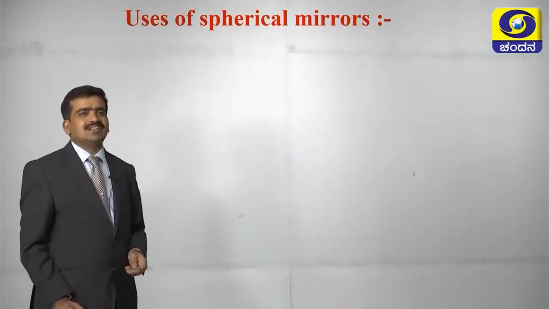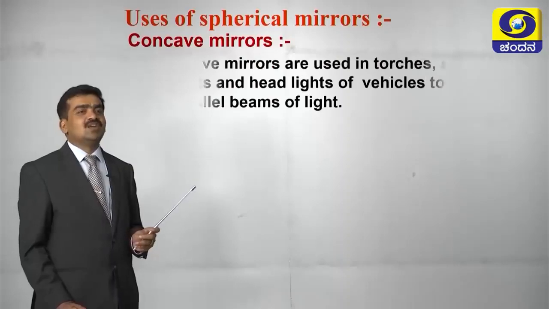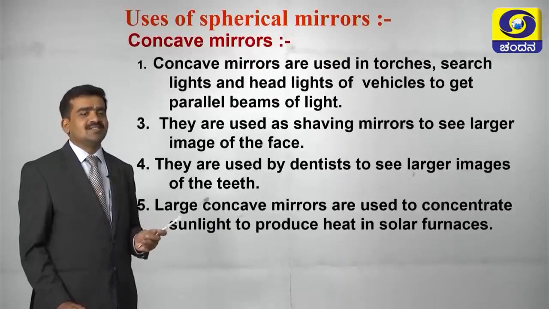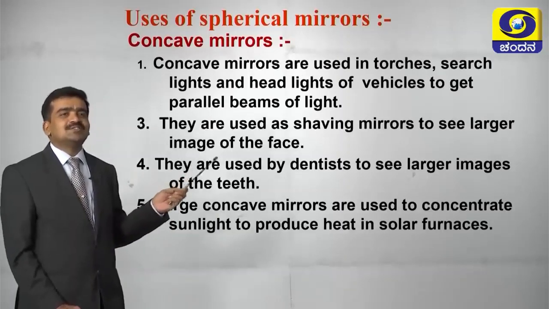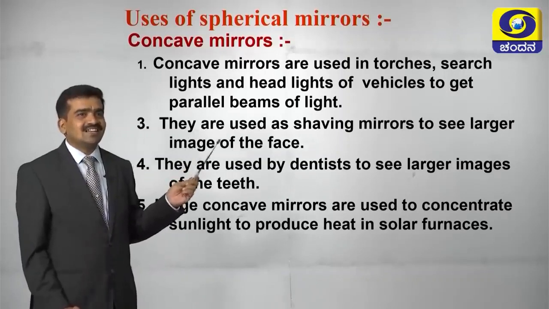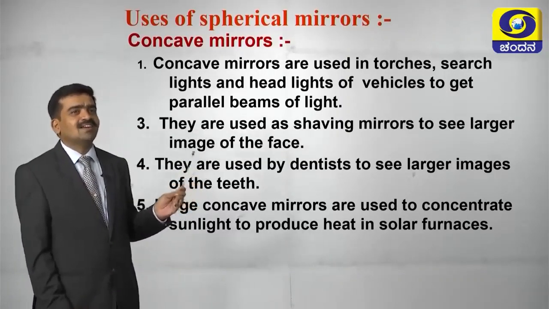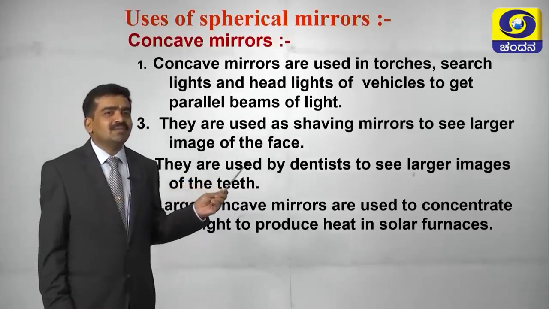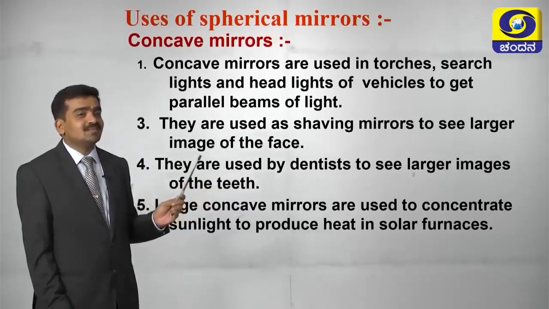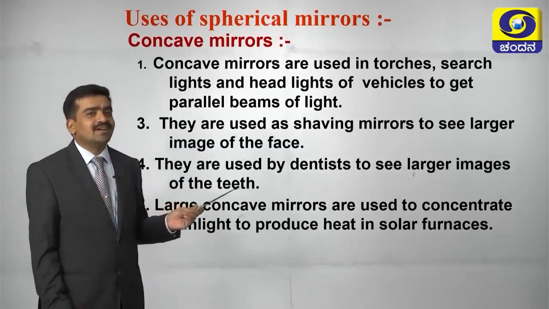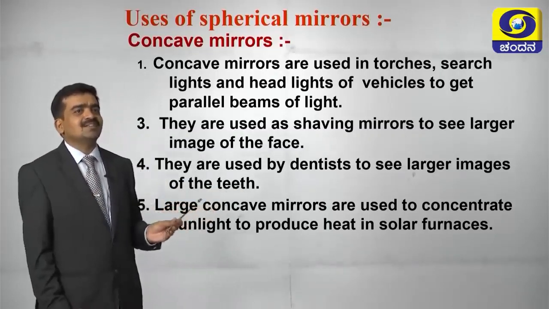Firstly, concave mirrors. As you all know, concave mirrors are used in torches, searchlights and headlights of vehicles to get a parallel beam of light. They are used as shaving mirrors to see a larger image of the face. They are used by dentists to see a larger image of the teeth.